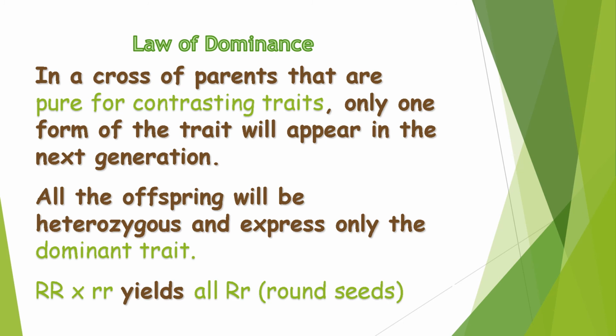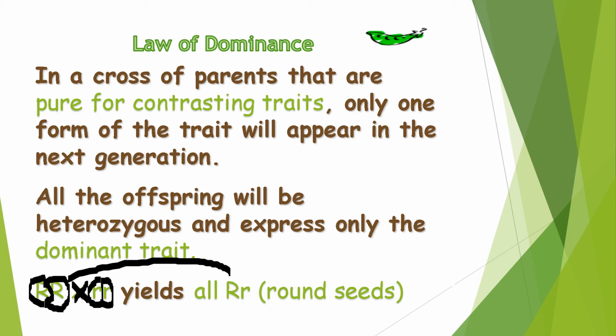So we have the genotype of parent 1, which is a homozygous dominant genotype. So it includes two dominant alleles, crossed with the genotype of parent 2, which includes two recessive alleles. Now, if you cross the genotype of parent 1 with the genotype of parent 2, the yielded result will be a heterozygous genotype.